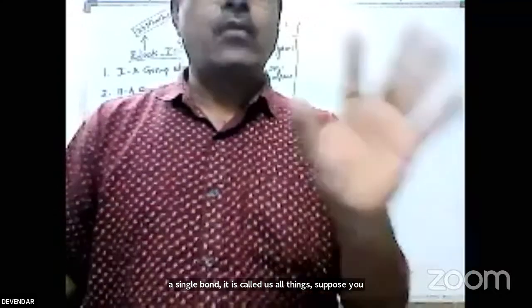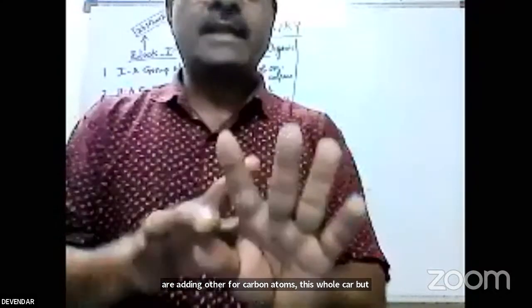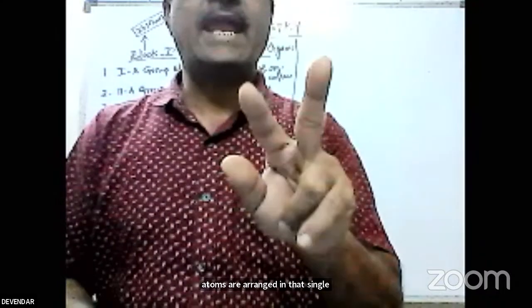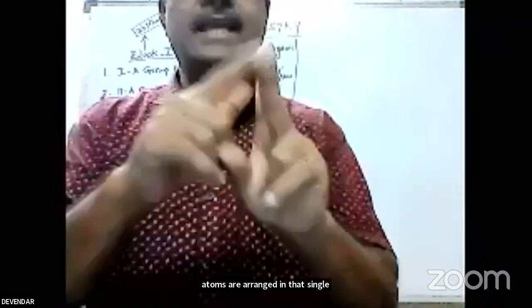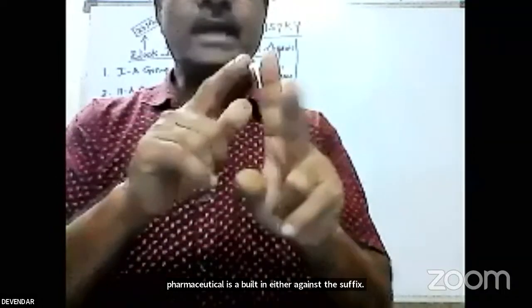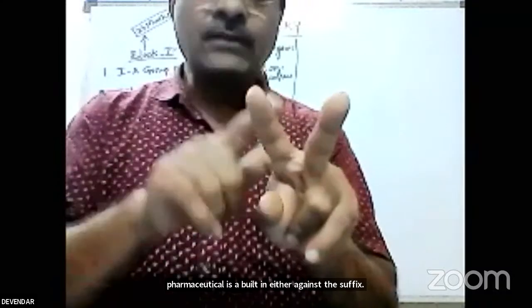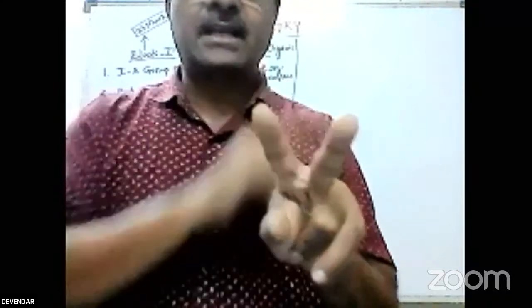These 4 carbon atoms are arranged with single covalent bonds, so it is called butane. Ane is the suffix. But is the root word. The root word is nothing but identifying the number of carbon atoms in a given organic compound. That is called the root word.